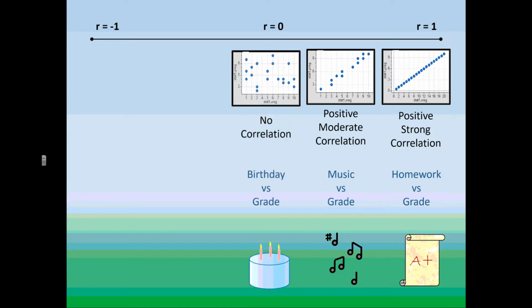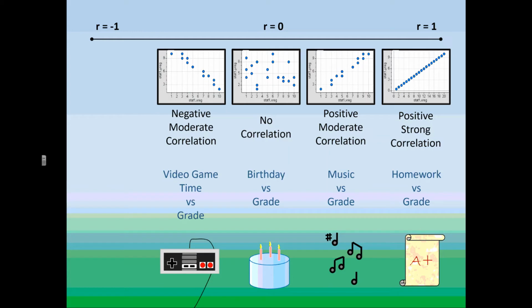In the middle, we have no correlation at all. This would be birthday versus grade. In this case, there is no relationship, and our R is 0. Zero correlation here.